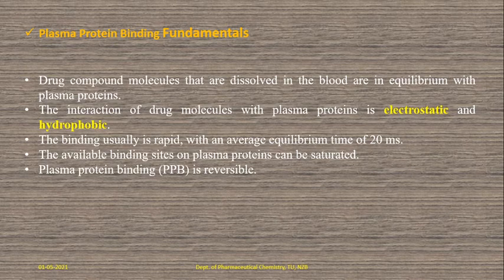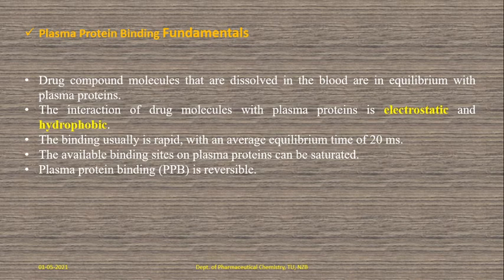So saturation point is nothing but this: assume one particular protein is present, and that protein has 3 binding sites. Those 3 binding sites are occupied by the drug molecules. That state is nothing but saturated, completely saturated. The available binding sites on plasma protein can be saturated. There are no free binding sites. The drug molecules occupy the binding sites, so that state is nothing but saturation.